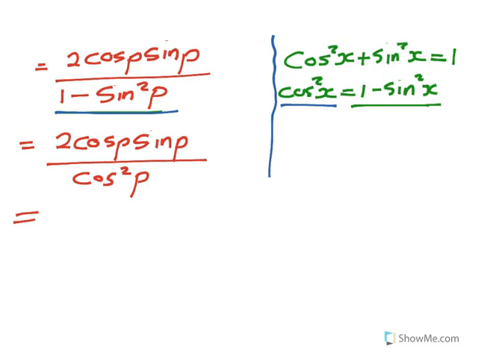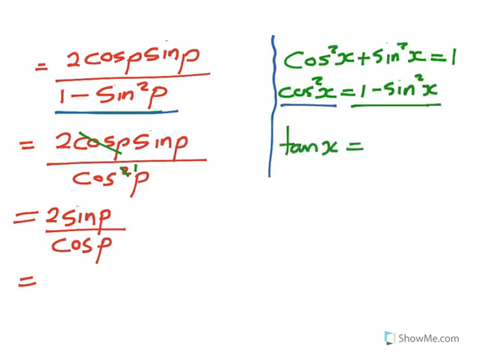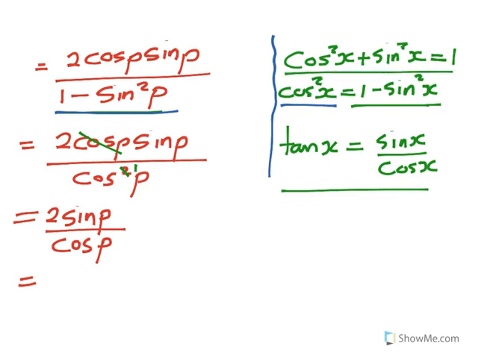Continue now. Remember, cos p will cancel one of the cos p because they are squared, remain with 1. So what do you have there? You have got 2 sin p over cos p. Now what you also know is that tan x is equal to sin x over cos x. All these are given, referred to the formula sheet. You take it from the formula sheet, you will find that in the formulas these are given.